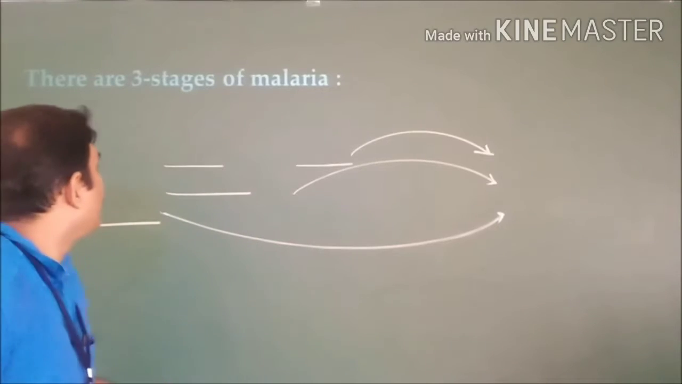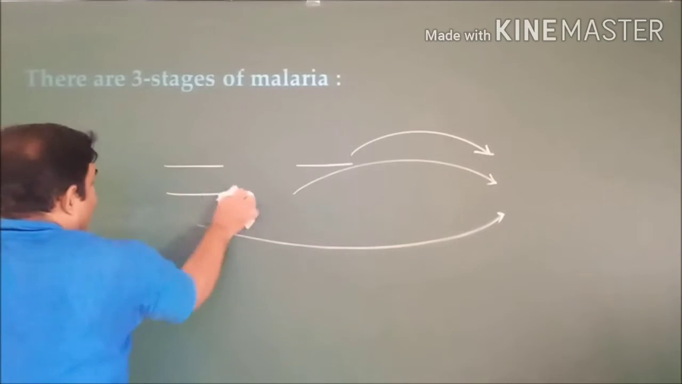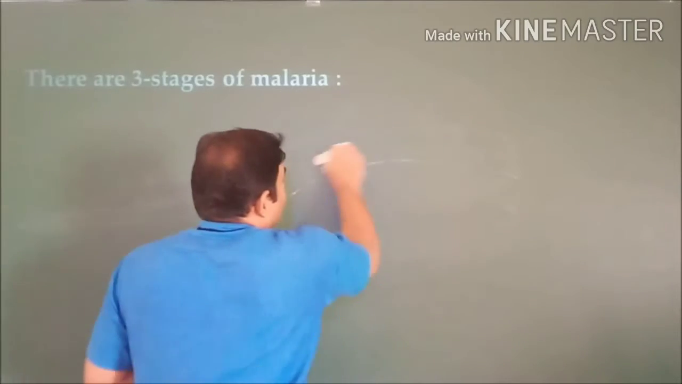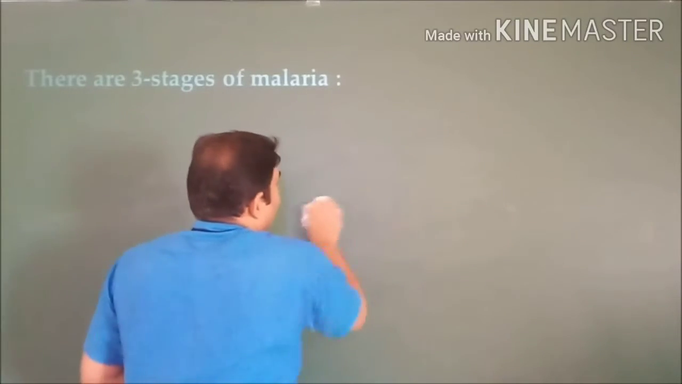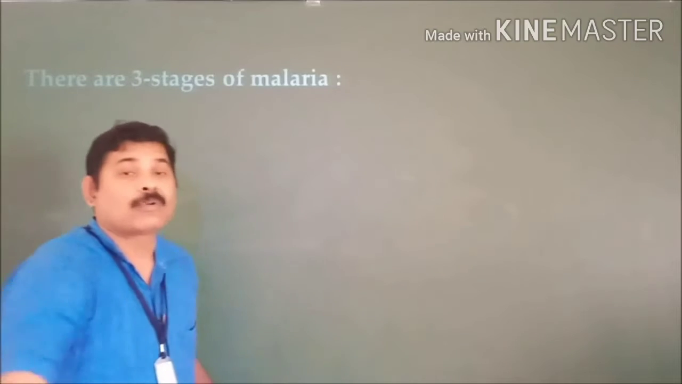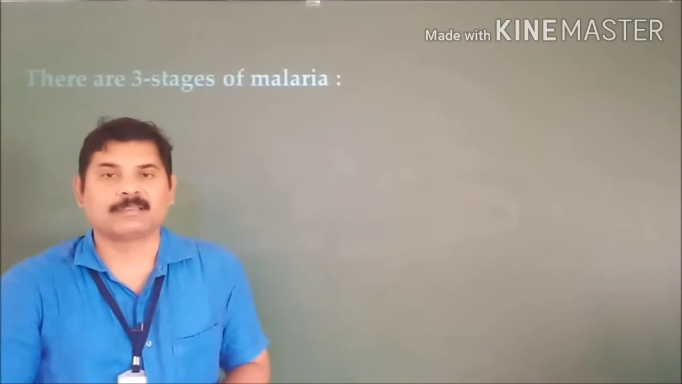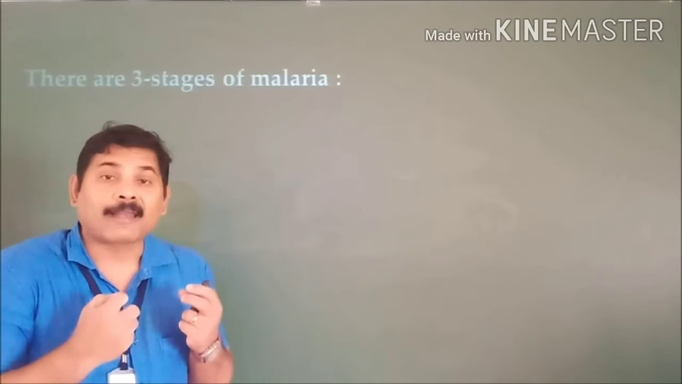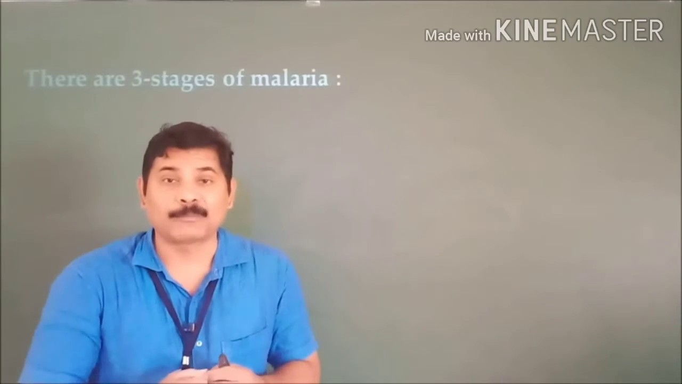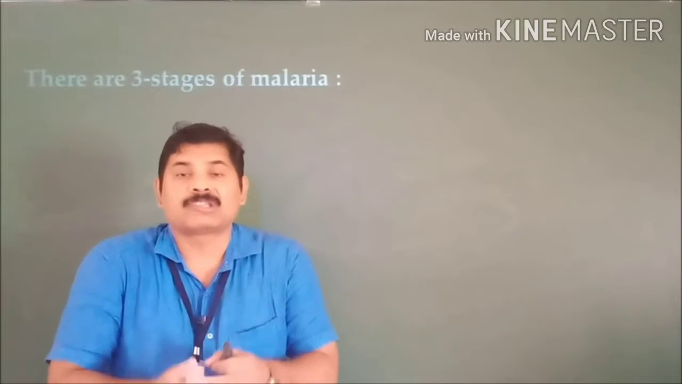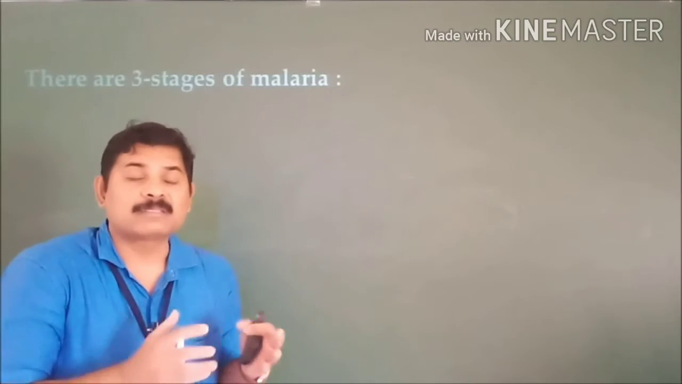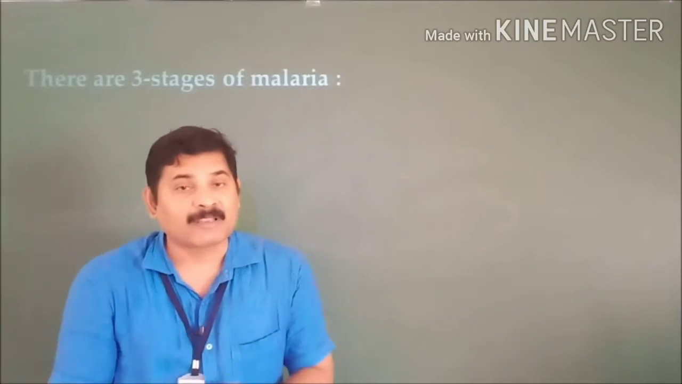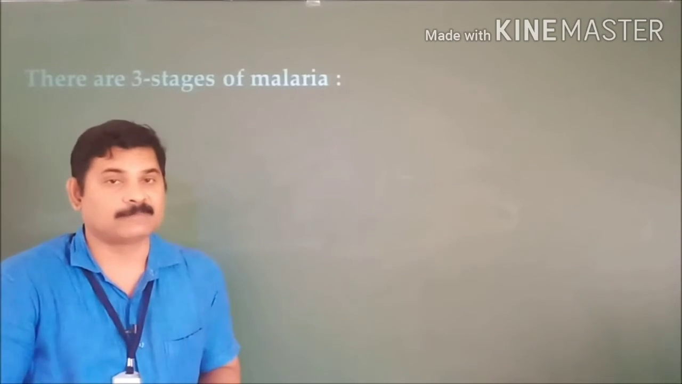Coming to the next one, what are the stages that take place in a malaria fever? Malaria fever occurs in 3 different stages. Of the 3 stages, the first one is known as the rigor stage. What happens in this rigor stage? Involuntary contraction of muscles takes place, which produces a shivering sensation in the patient. The patient shivers a lot when he is suffering from malaria fever. This first stage is known as the rigor stage.